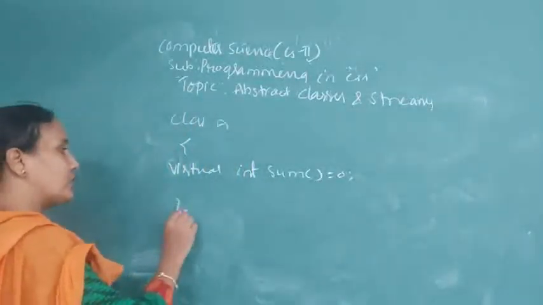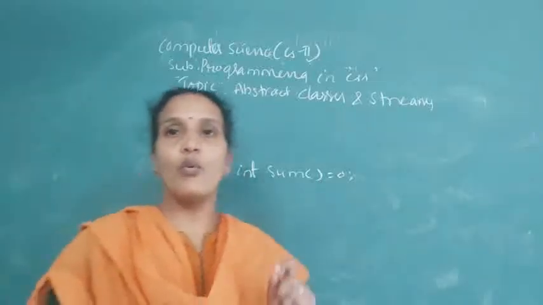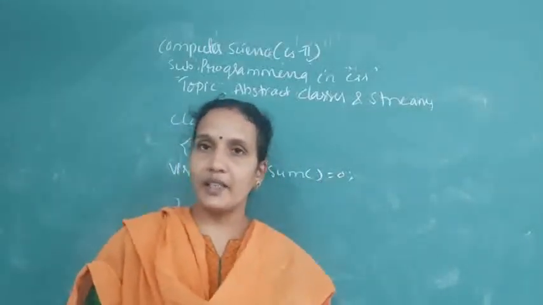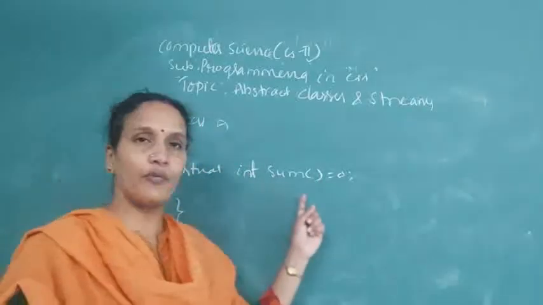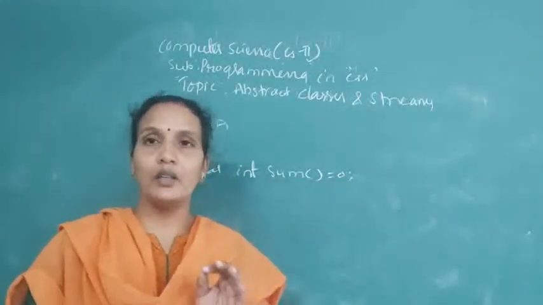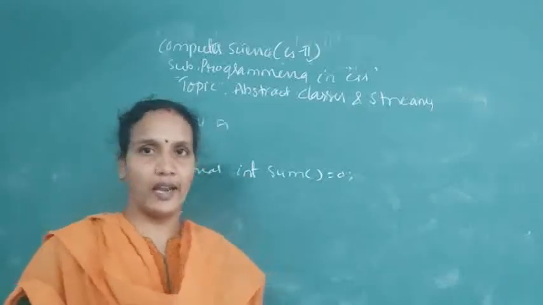Abstract classes should contain at least one pure virtual function. When an abstract class contains a pure virtual function, that function can be inherited by its child.